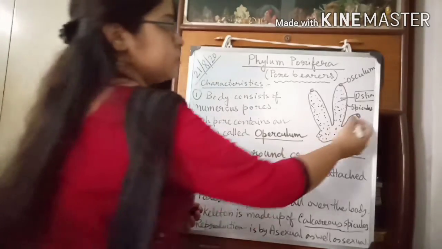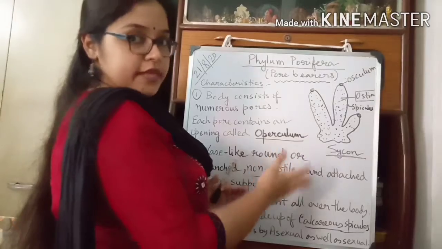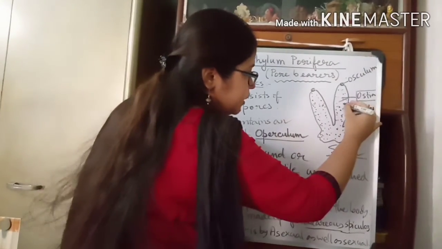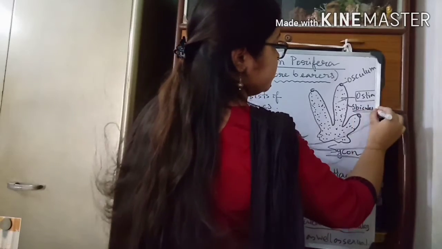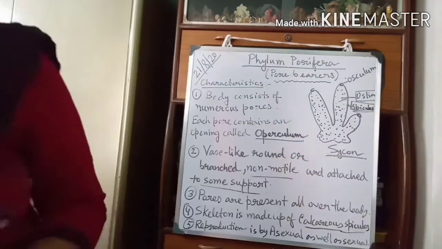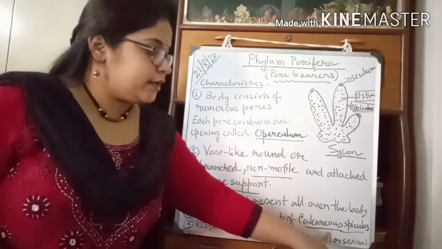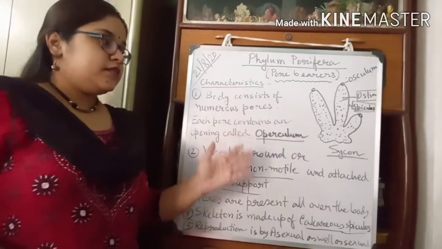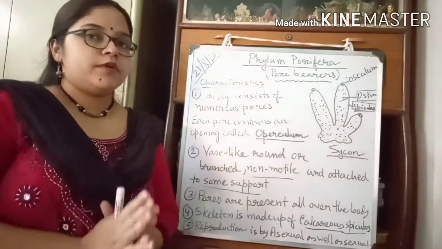And what are these spicules? A network of canals composed of cells which contain tiny needle-like formations of silica. They are called spicules. So the skeleton of Porifera is made up of calcareous spicules or siliceous spicules or spongin fibers.